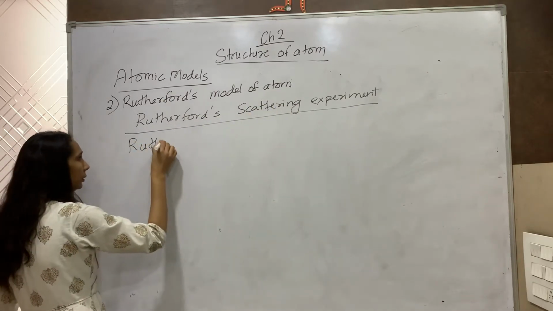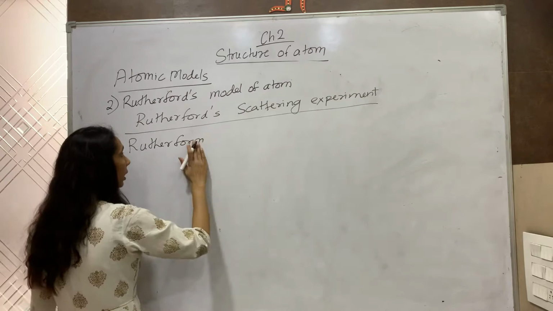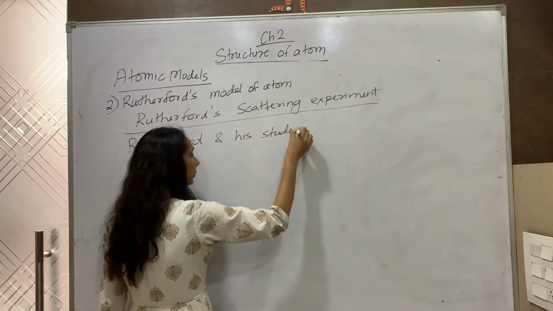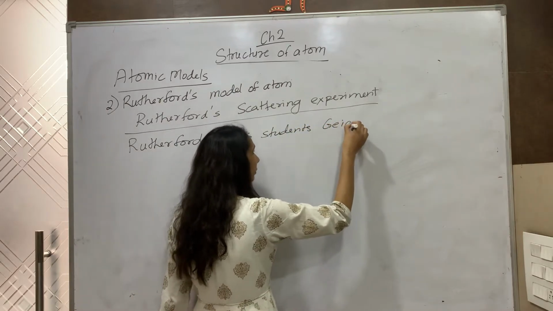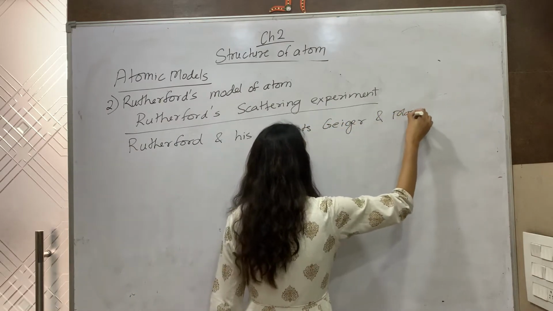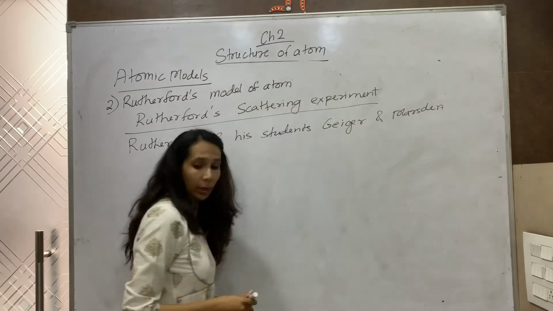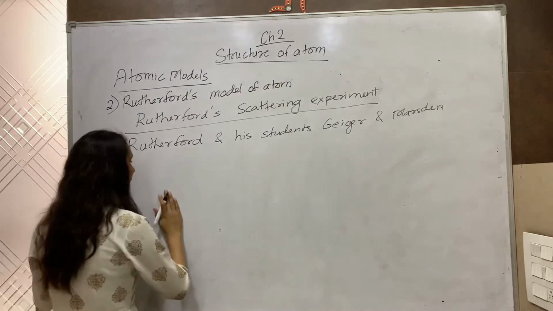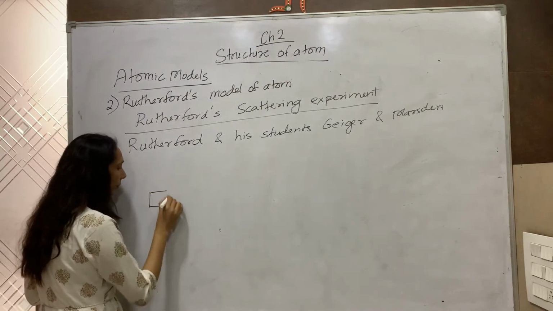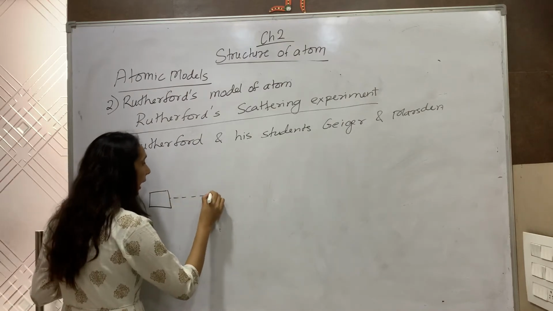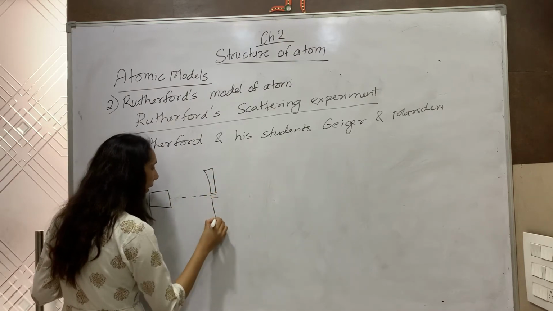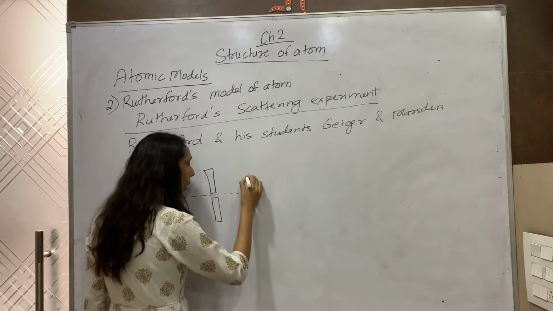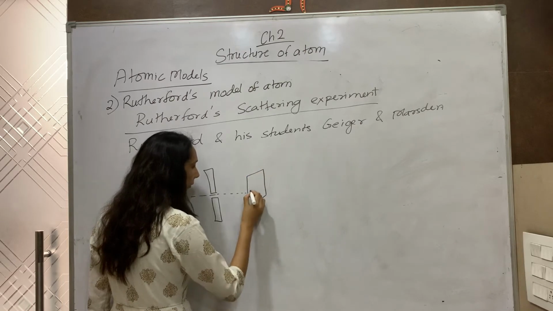Rutherford, along with his students Geiger and Marsden, performed the famous scattering experiment. In this experiment, he bombarded fast-moving alpha particles on a thin gold foil.